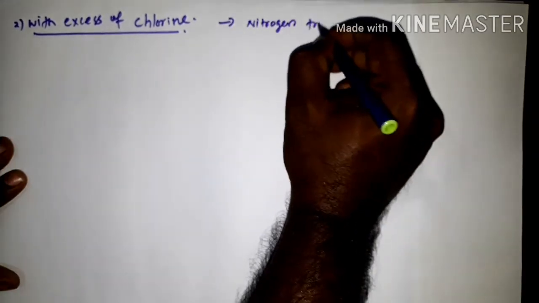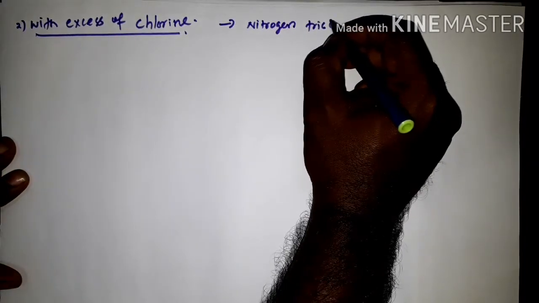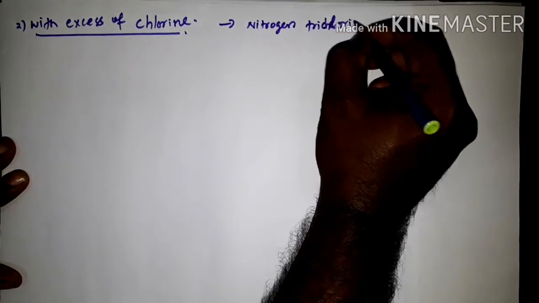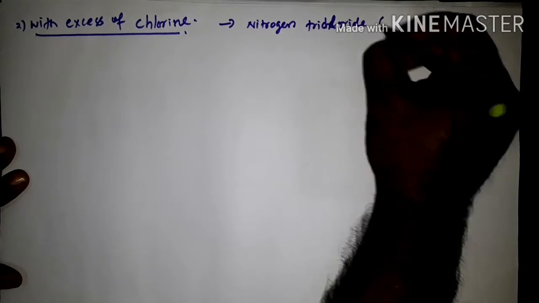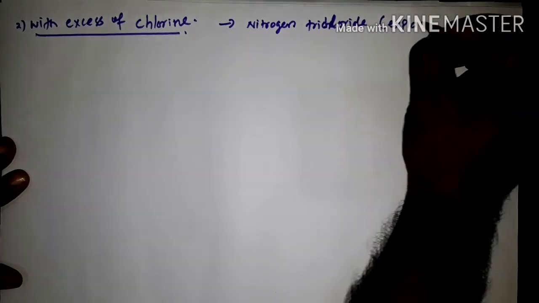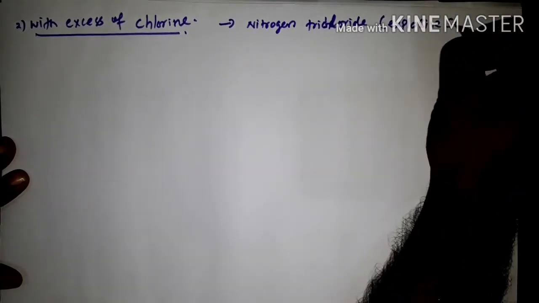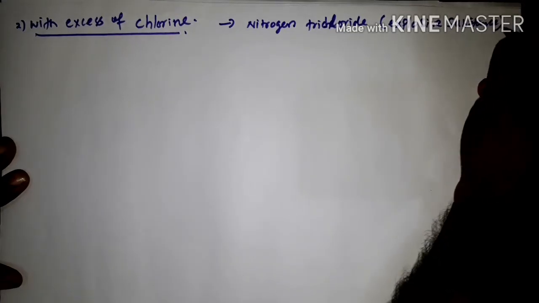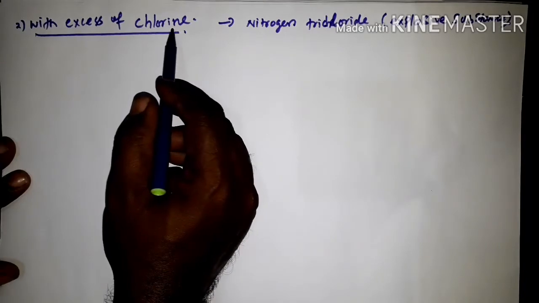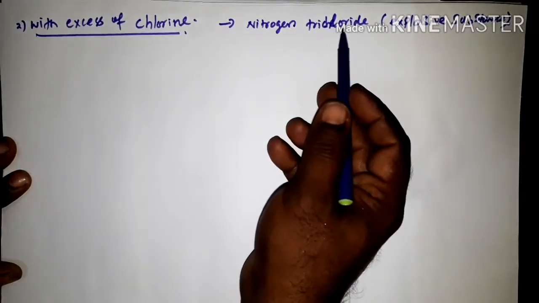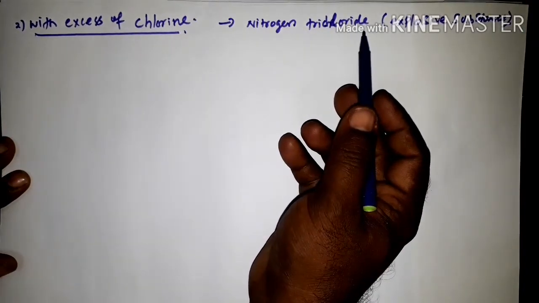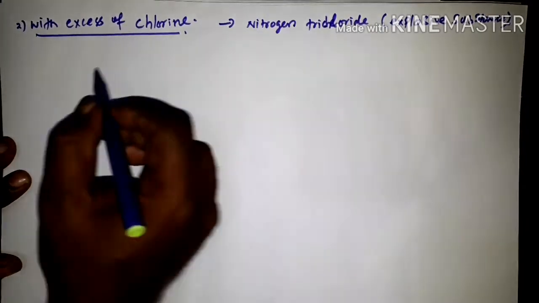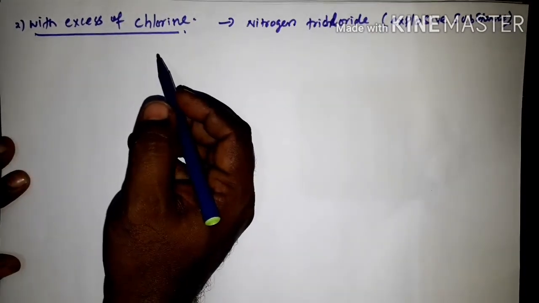It is an explosive substance. So with excess of chlorine, it is forming nitrogen trichloride as the explosive. Okay. And finally, the product is ammonium chloride.